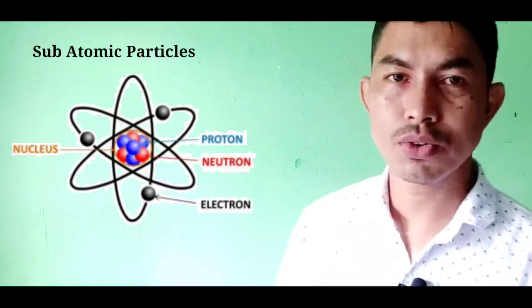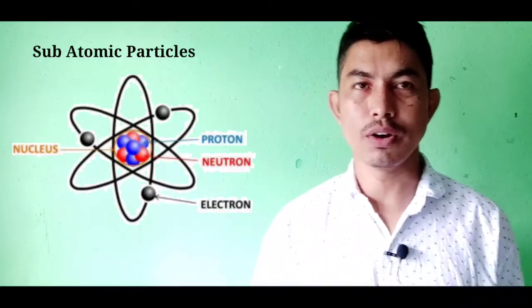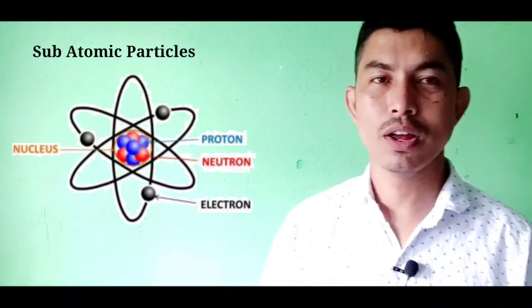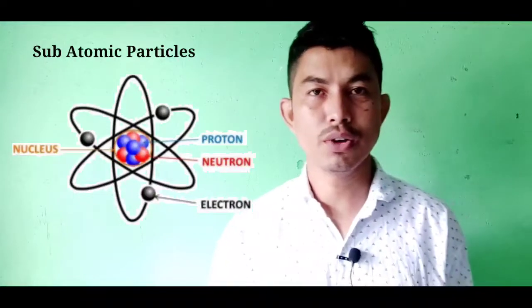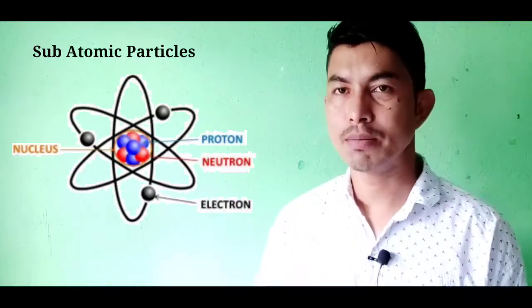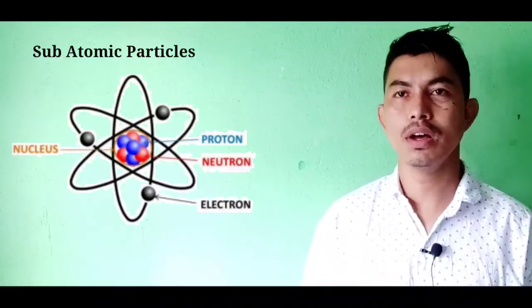The proton and the neutron can also be called nucleons. So there are two kinds of nucleons. The positive nucleon is known as a proton, and the neutral nucleon is known as a neutron. An electron is a negatively charged particle which revolves around the nucleus.